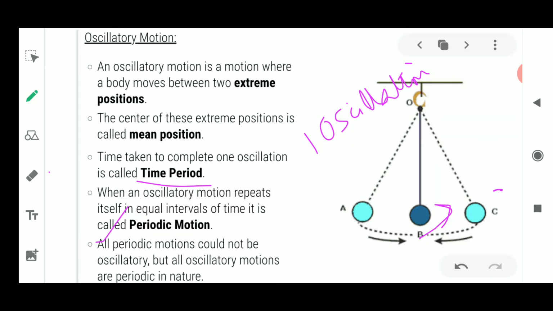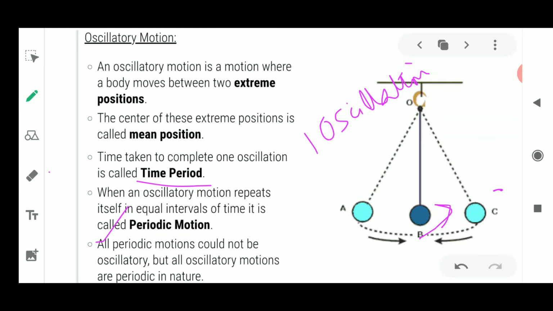Why? Because it is covering the same distance at the same interval of time, and it takes some time to complete the same position again and again. It comes and goes from that particular position again and again. This is known as oscillatory motion. If you can give more examples of oscillatory motion, you can also include them.